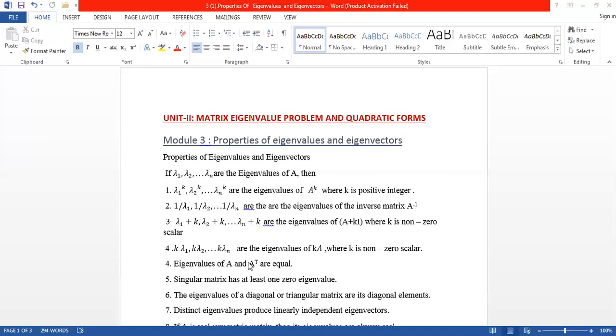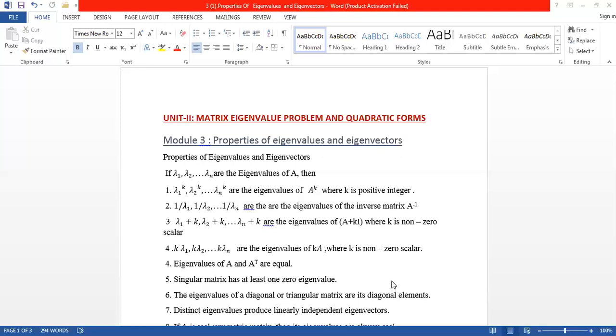Eigenvalues of A and A transpose are equal, how are we getting this? Because determinant of A is equal to determinant of A transpose. From that property, the eigenvalues of A and A transpose are the same.